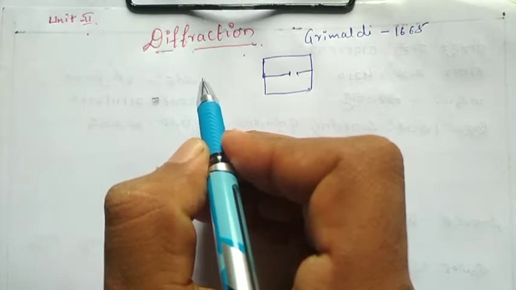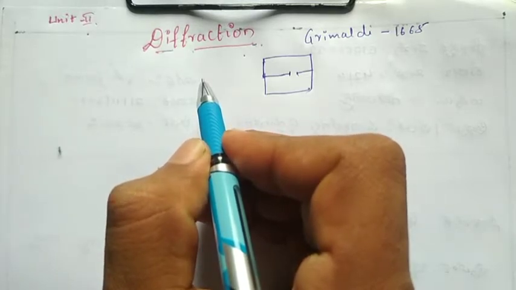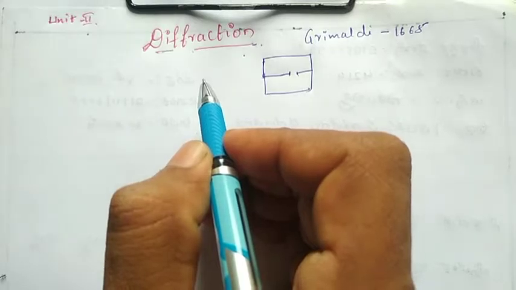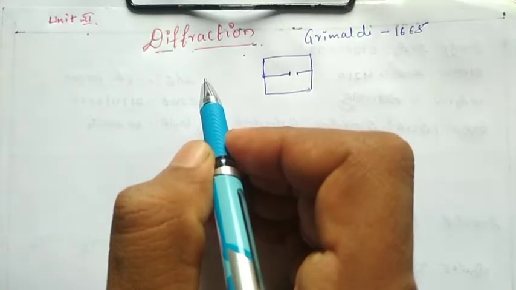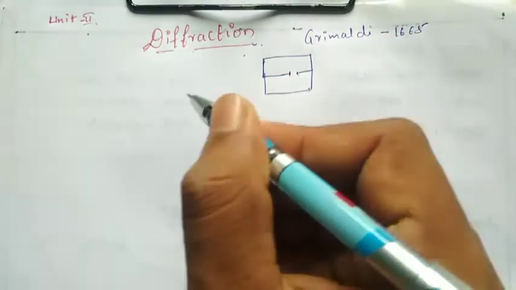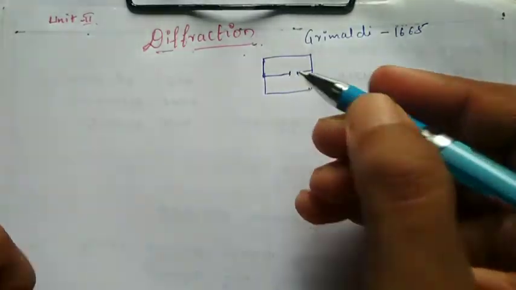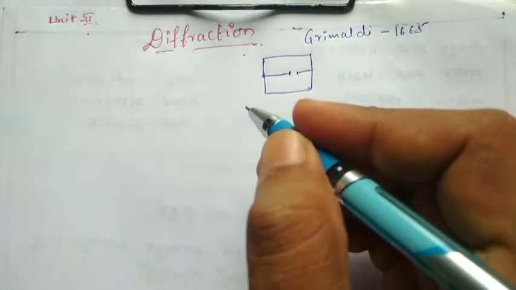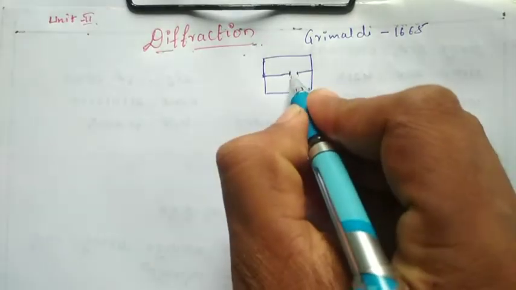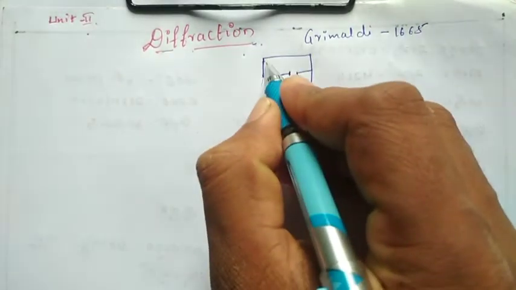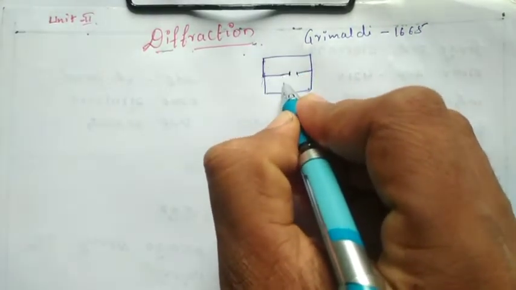Generally you know that a wave will be bent. When the wave travels, at that time it will be bent at obstacles. For example, you generally know about sound waves, and here I consider a house which has 2 rooms.